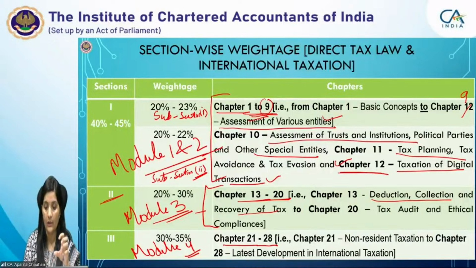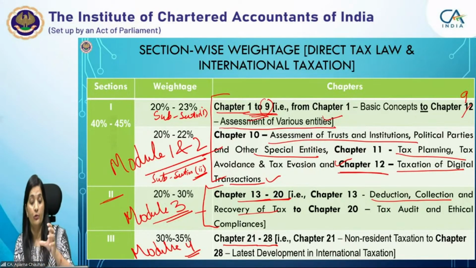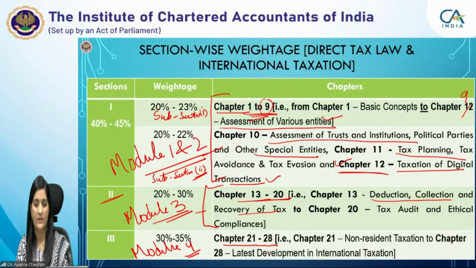So you will see, if you are doing these chapters only, you will be able to fetch this 30 to 35% marks easily, if you understand the provisions and know how to apply them, right? So accordingly, you can plan your studies for the subject. This is about the section wise weightages.